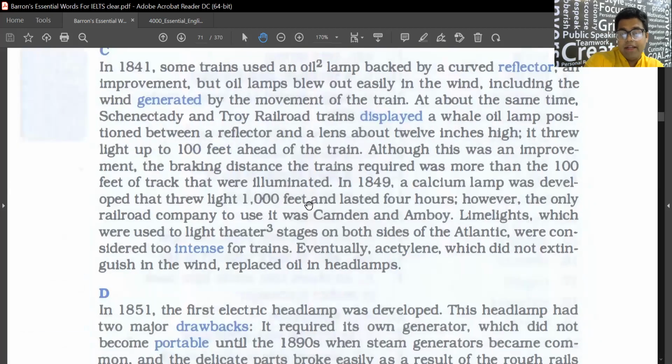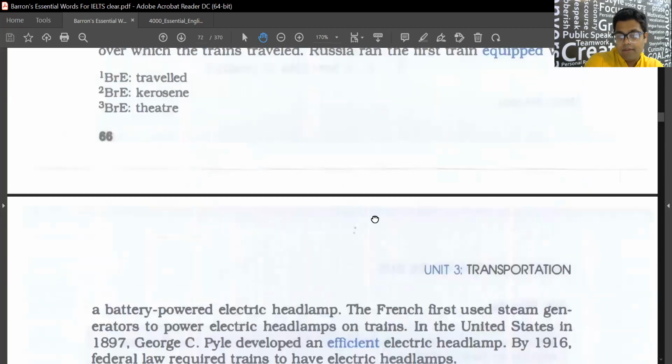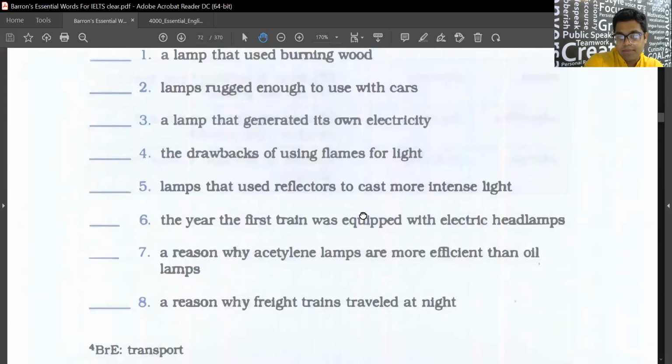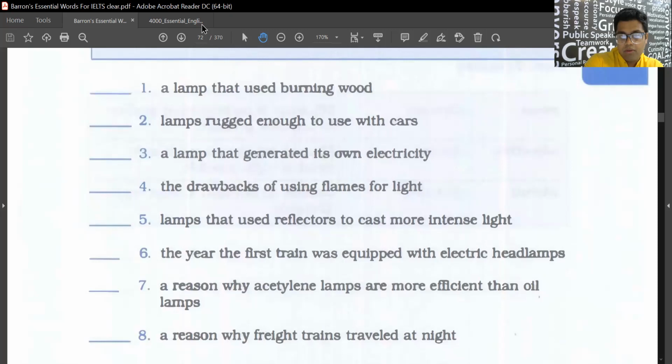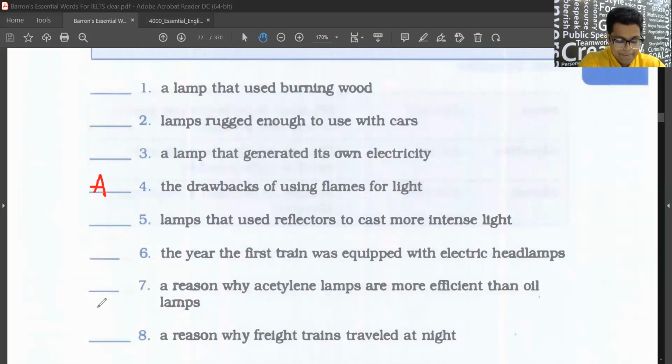So what did we read right now? Select from 1 to 8. We've solved one. First one, a lamp that used burning wood. Not exactly burning wood. Okay, that is actually right. That is the first one. Yeah, that was the lamp, right? So that is a lamp that used burning wood.